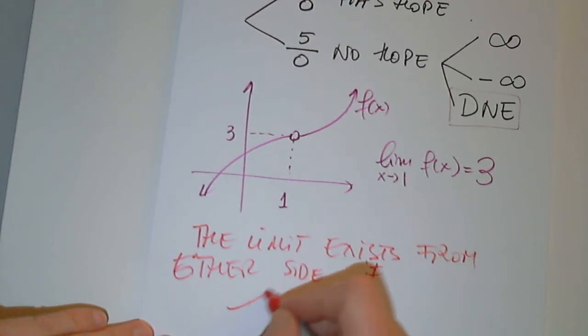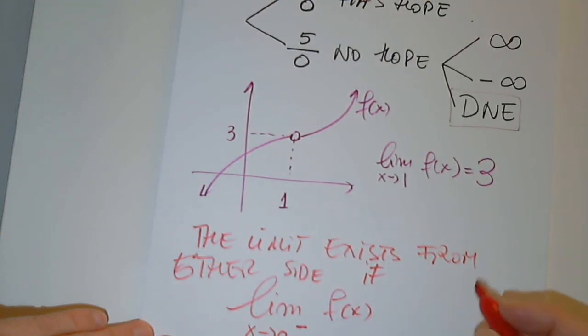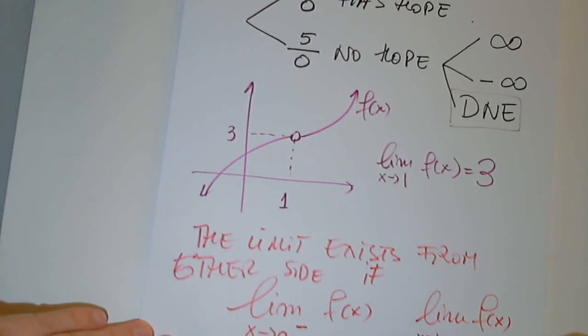if the limit as x approaches a from the left and the limit as x approaches a from the right. So this is the left-hand limit and this is the right-hand limit. What has to be the relationship between these two?